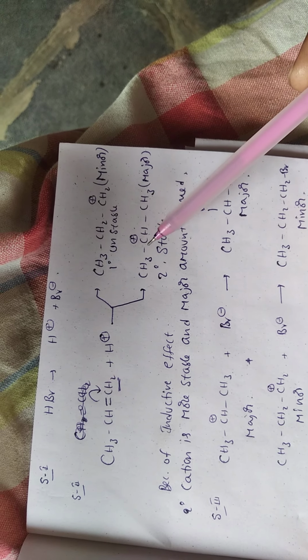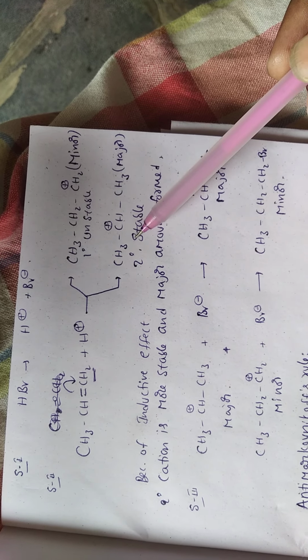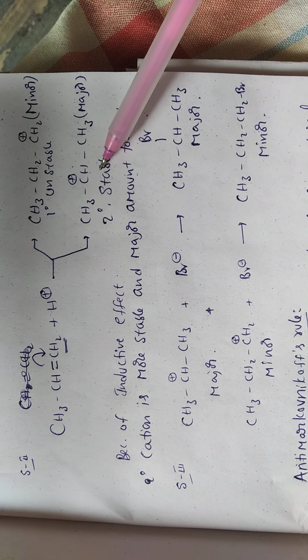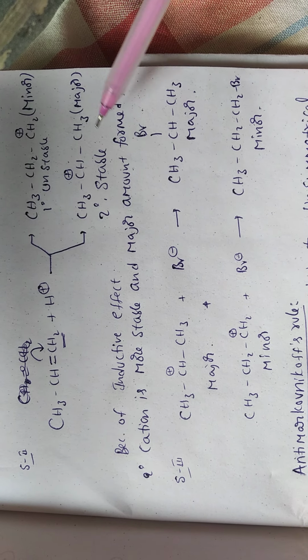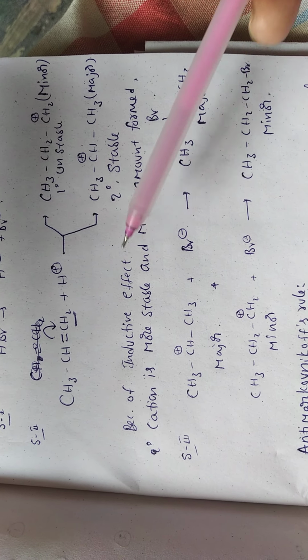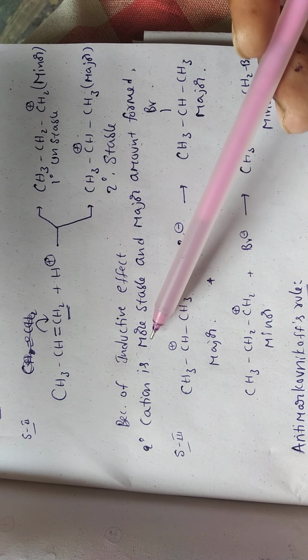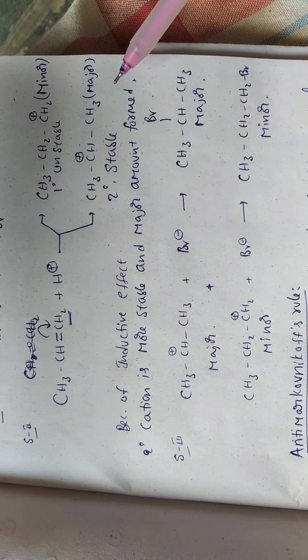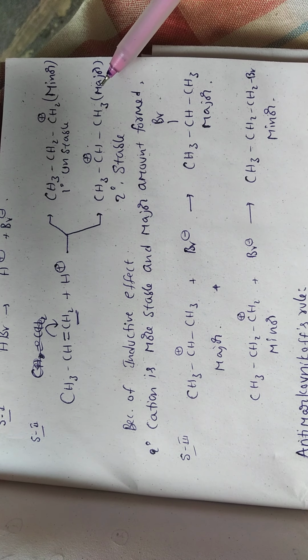We know that a secondary carbonium ion is more stable than a primary carbonium ion. Because it is stable, the major product is formed. The stability is explained by the inductive effect. We know that the stable product is always predominant.